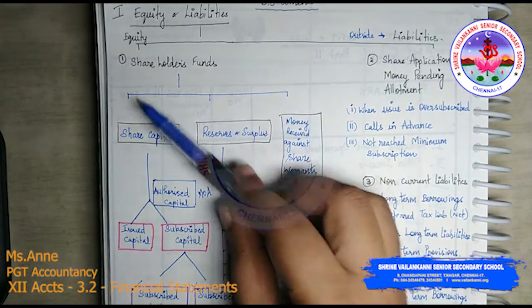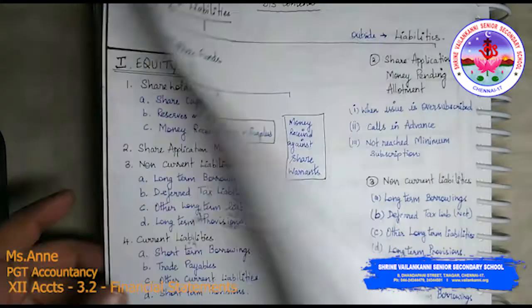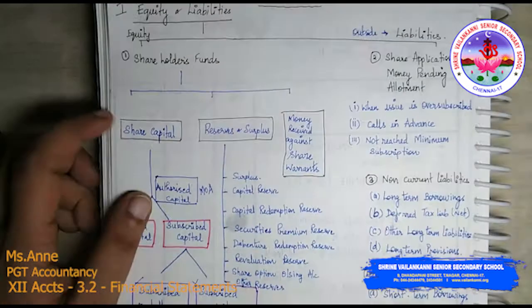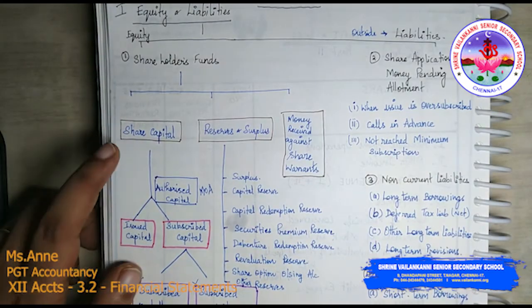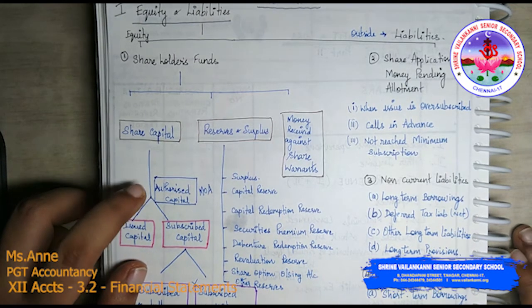Okay, so first is the shareholders fund. Under the shareholders fund we saw that there are three items. What are the three items? Share capital, reserves and surplus, money received against share warrant. Here we have the share capital. So under share capital you have the authorized share capital.